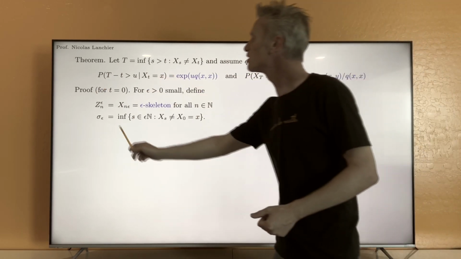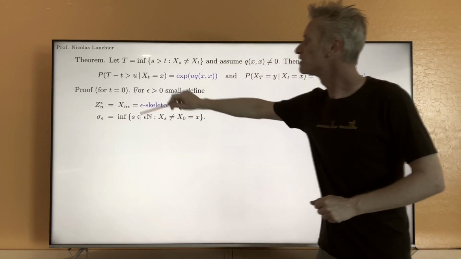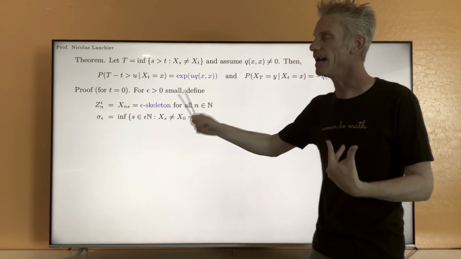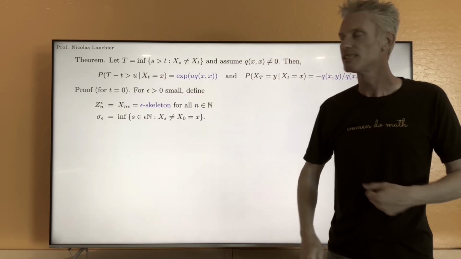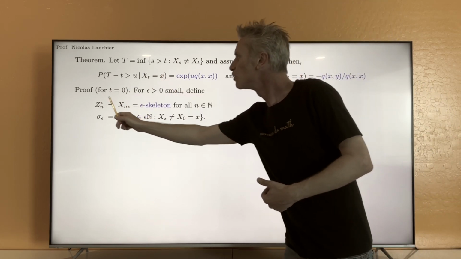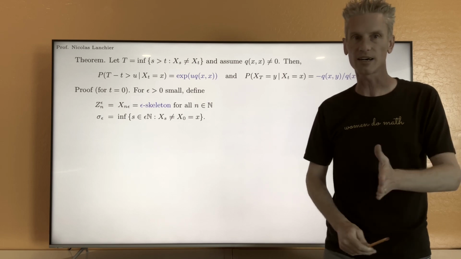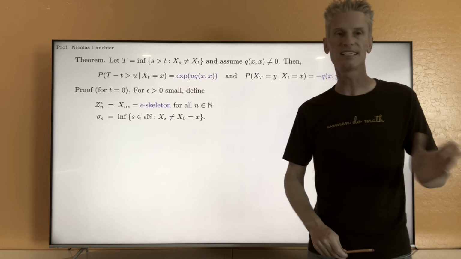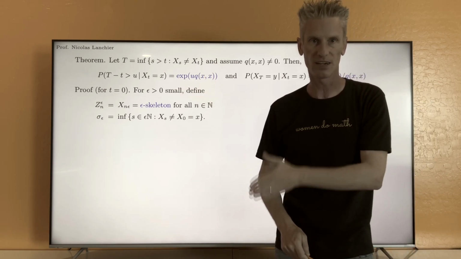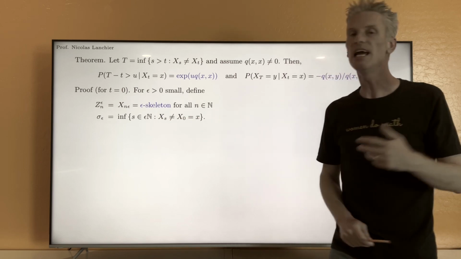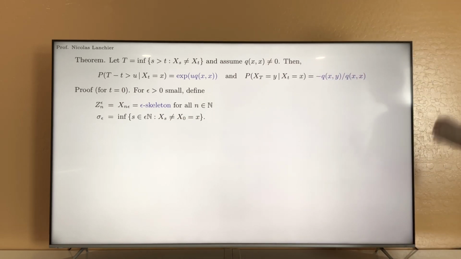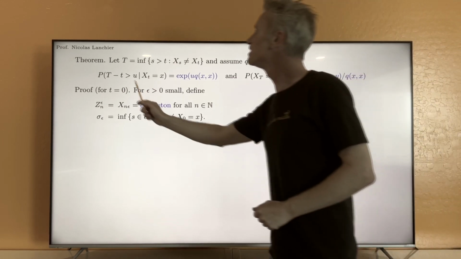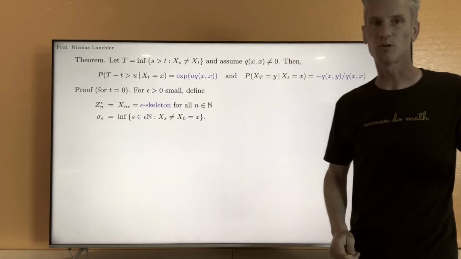That's going to be equal, so n is an integer, but this process at time n is going to be equal to X_{nε}. So that's exactly the process that keeps track of the continuous time process at times multiples of epsilon only. That's called the epsilon skeleton of the continuous time Markov chain.